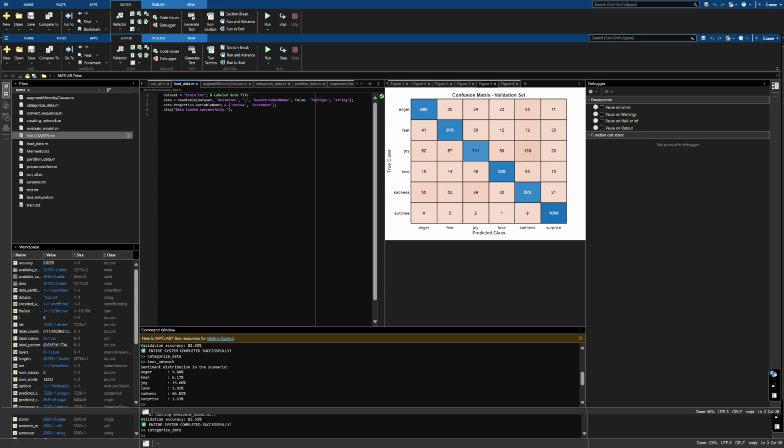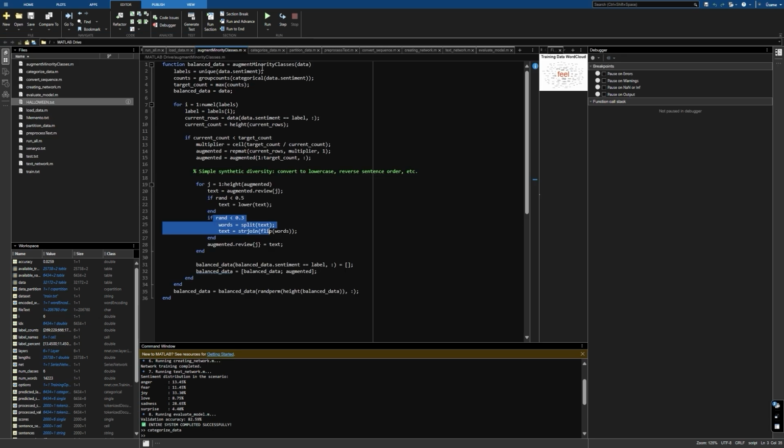And the second step is augmenting the minority classes. In this step, we realized that some of the labels had more samples than others. So we balanced the dataset by using a data augmentation technique. For example, in this part, we added new texts by reusing them in lowercase, and we also reused them by reversing the word order.